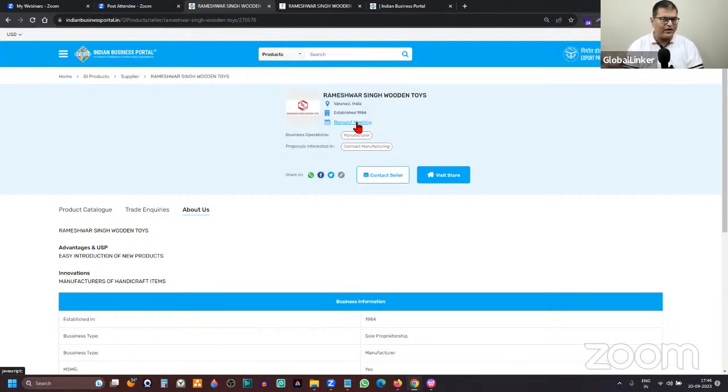Now, discovery is one part, where someone is able to find you and see that this is a manufacturer or an exporter. But how do we help an international buyer connect with you? That is where this feature, which is available on the Indian Business Portal, comes in. Using this feature, an international buyer will be able to schedule a meeting, similar to how we are connecting digitally. In a similar fashion, they can connect with you and share their requirement, what they're looking at, and then you can proceed ahead to convert the deal, or we can take the discussion forward. Those kinds of features are available on the Indian Business Portal.